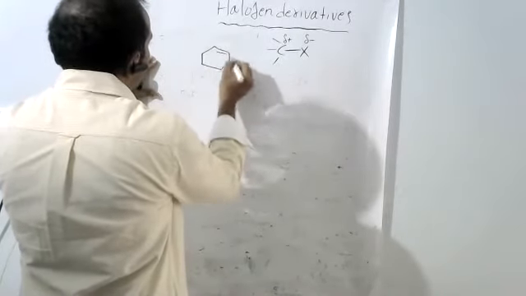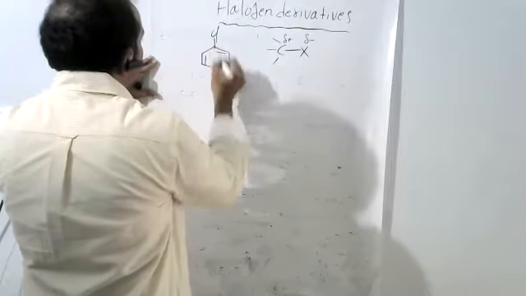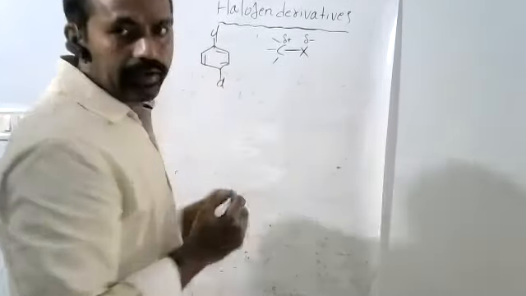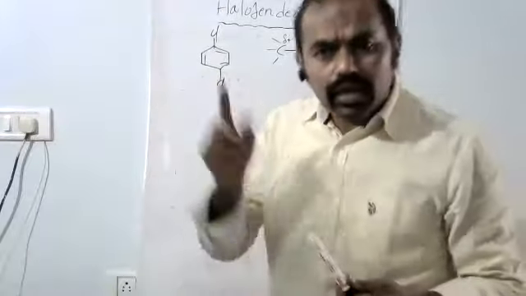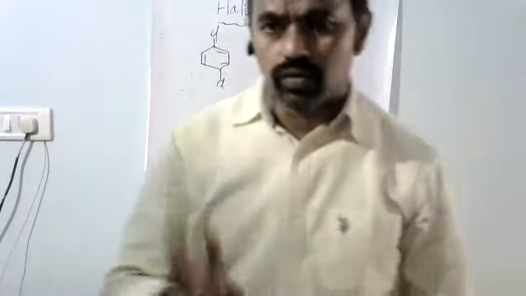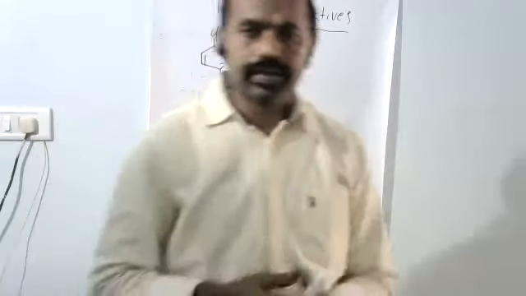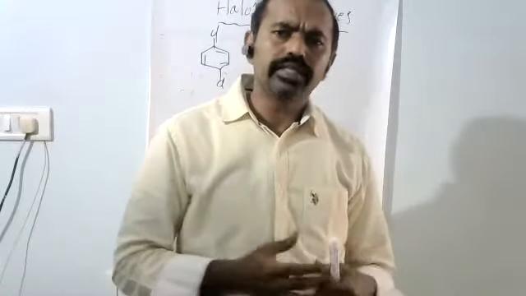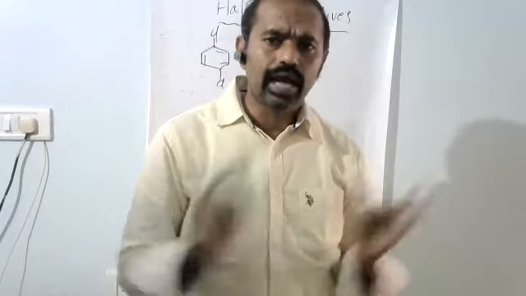Okay, this is a benzene. Here chlorine, here chlorine. Para. So 1,4 positions are called para. 1,2 is ortho, 1,3 is meta. So para dichlorobenzene, why does it show a higher melting point?